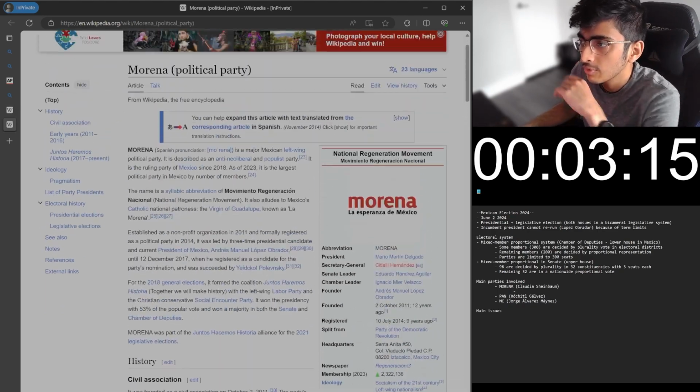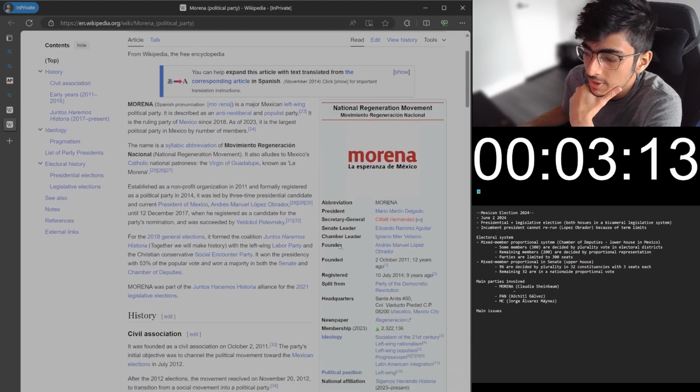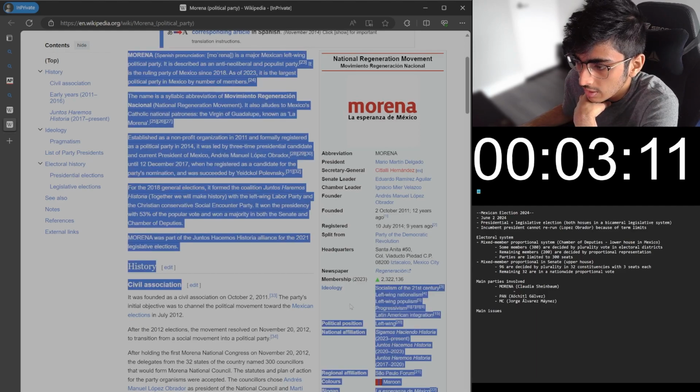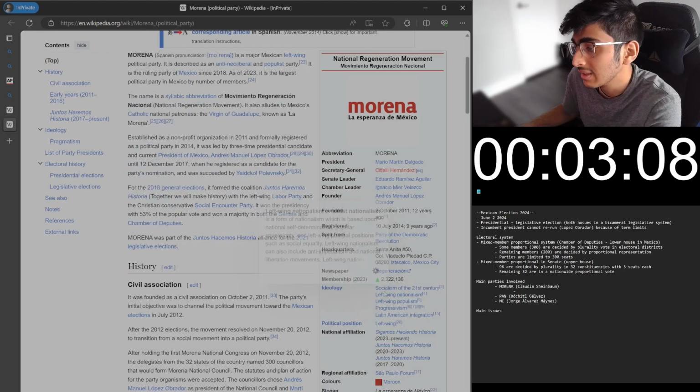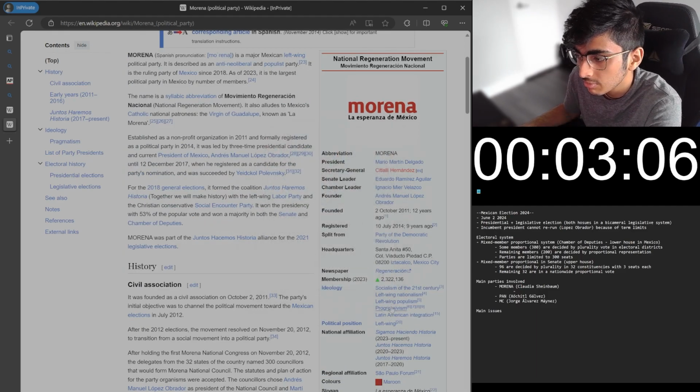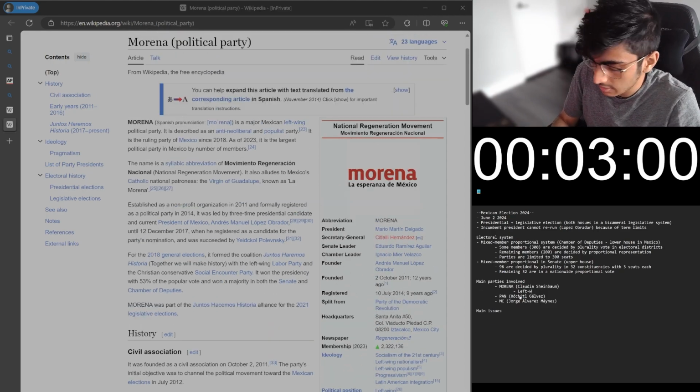I have a trick over here for when you look at a party on a Wikipedia page as well. In their info card, they'll show their ideology generally. So it looks like left-wing nationalism, left-wing populism, progressivism, just generally left-wing. Okay, so I'll write that down here.